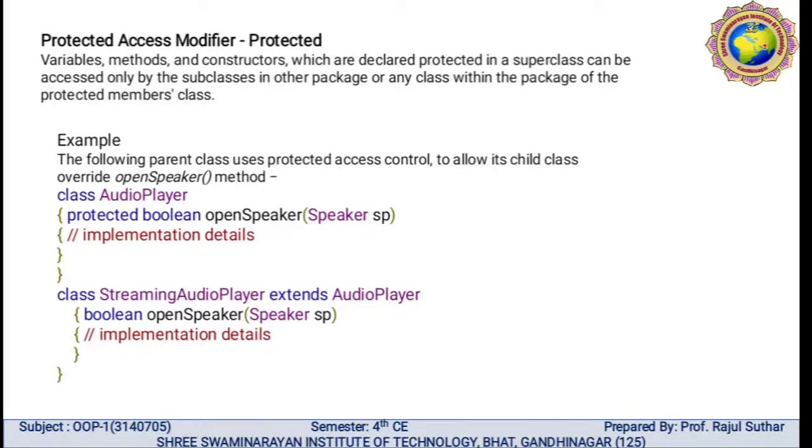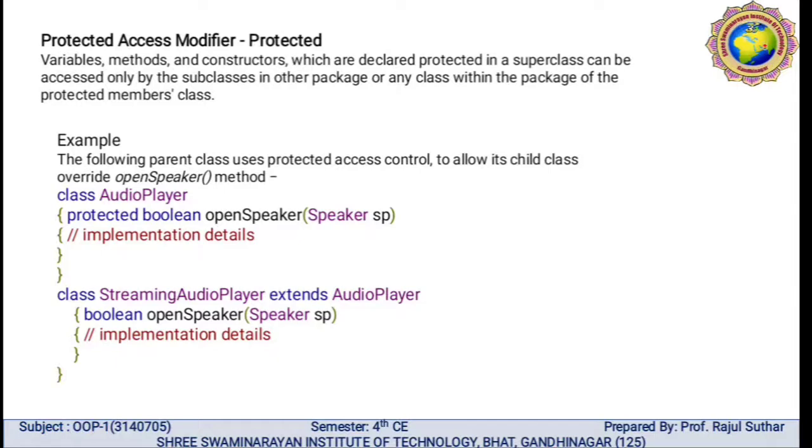To save the program, save it as AudioPlayer.java and run it with javac AudioPlayer.java. Here is the protected boolean openSpeaker method.